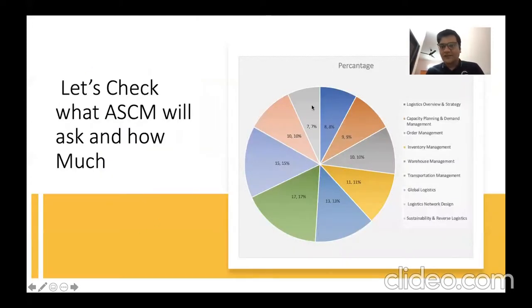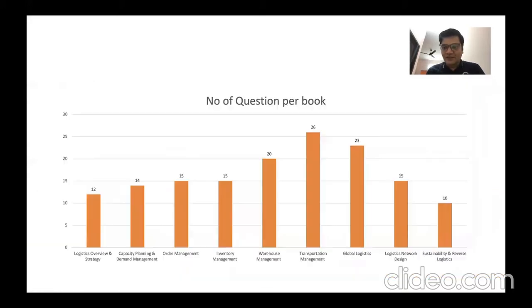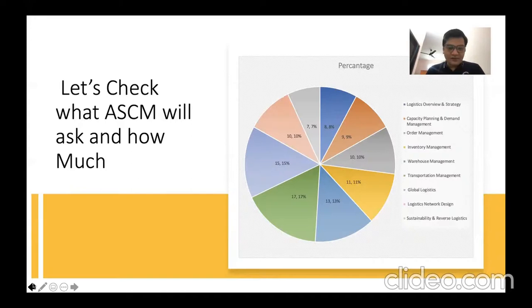Here I have created the percentage weightage that ACM has given for this CLTD 2.0. The first one is logistic overview and strategy, with 8% weightage. Capacity planning and demand management, 9%. Order management, 10%. Inventory management, 11%.